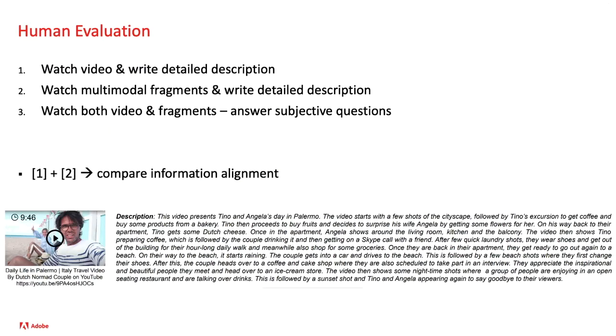The last part of the evaluation was to first show the original videos and the generated multimodal fragments to human annotators separately and ask them to write a description for the content that is covered in them. Once we had the description written from the annotators, we could quantify how similar they are. After this, we asked the annotators to watch the video and the fragments together and answer subjective questions related to their coherence, diversity, and alignment with the target preference.